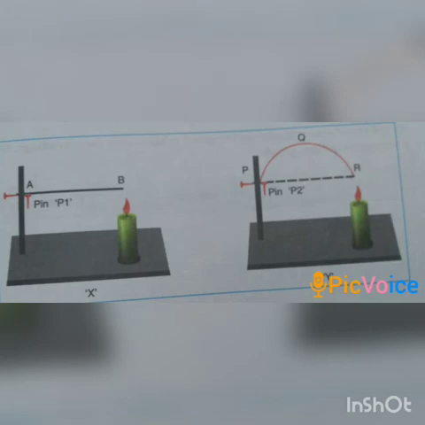In question number 6, there are two setups X and Y. The wires AB and PQR are made up of the same material and have equal thickness. The length of the wire AB in the setup X is equal to the diameter of the semicircle formed by the wire PQR in setup Y. Pins P1 and P2 are attached to the wires AB and PQR respectively with the help of wax. Which of the two pins P1 or P2 will fall off later? Give reason for your answer.